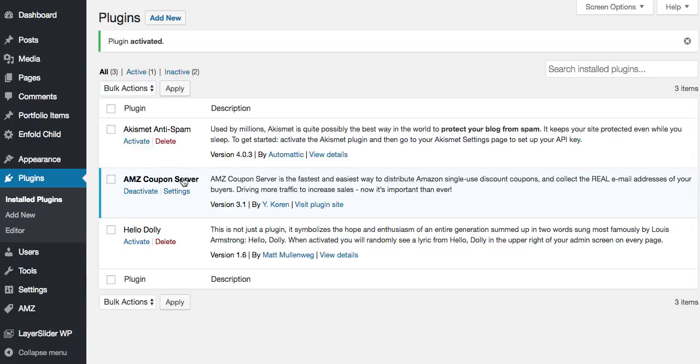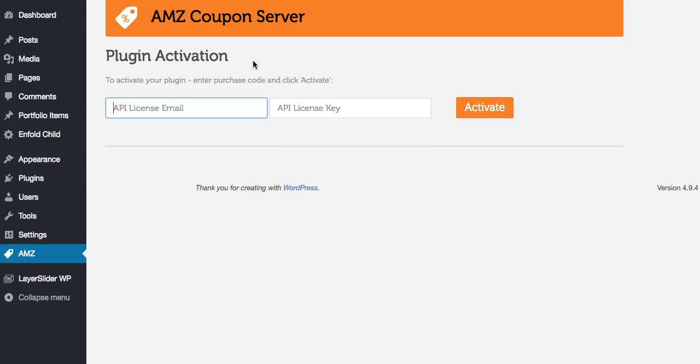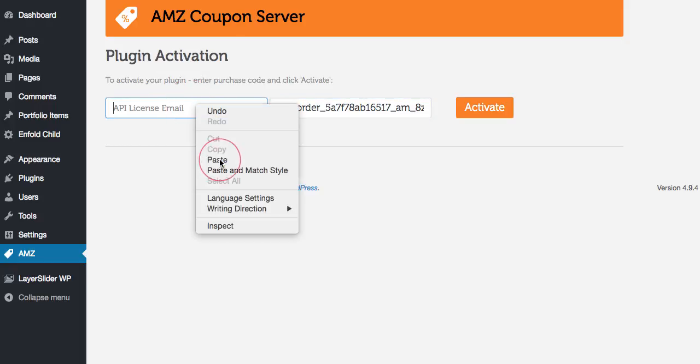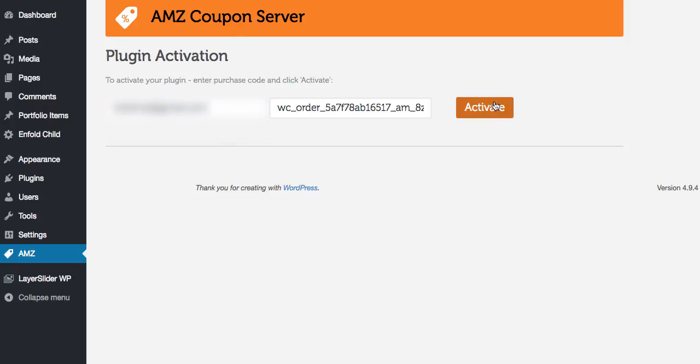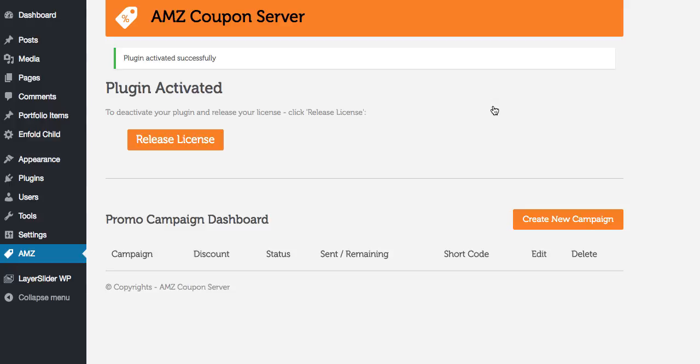AMZ Coupon Server installed. We go to AMZ Coupon by clicking Settings or clicking AMZ, and for activating we have to put here our email and the activation code, and click Activate. That's it. We are up and running.